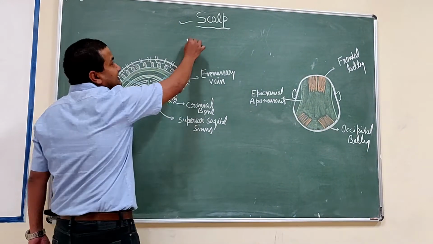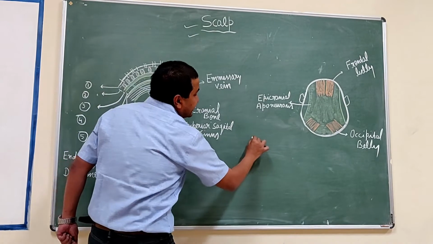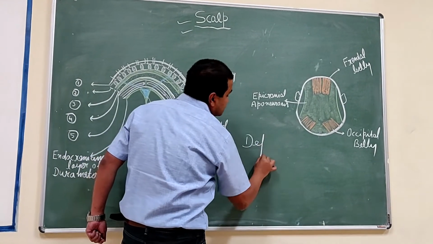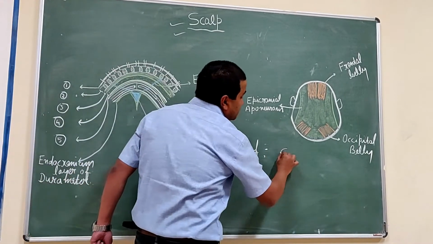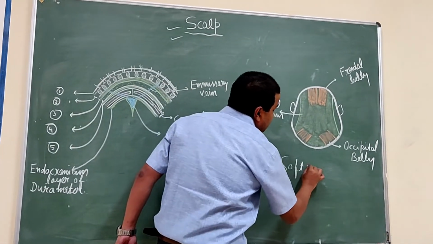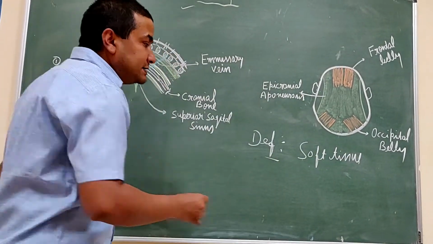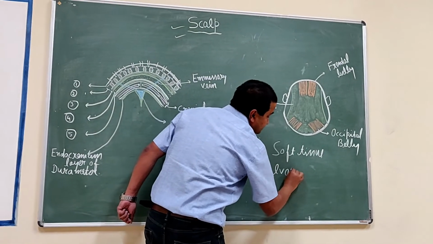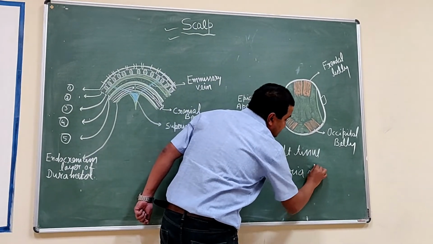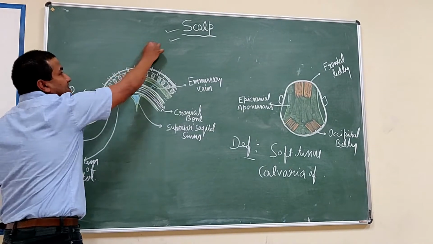Discuss about the scalp. First of all, the definition. The scalp is the soft tissue covering the vault or calvaria of the skull. Calvaria of the skull, it is known as the scalp.